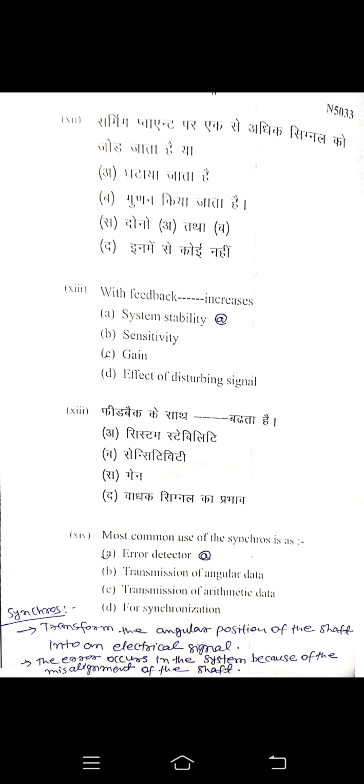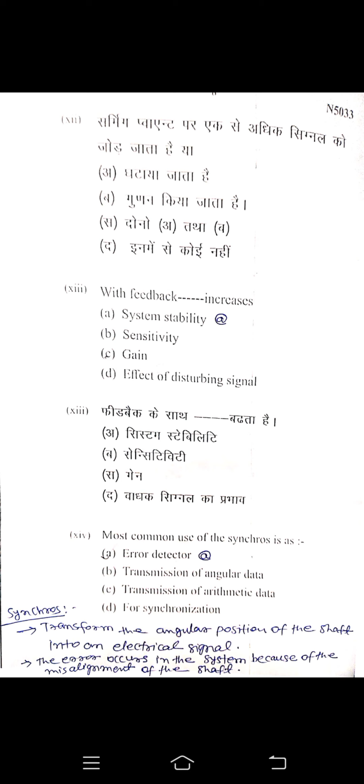Question 14. Most common use of the synchros is as. Here error detector is the correct answer because synchros, both transmitter and receiver, are types. This is the common feature of synchros, error detecting. Synchros is a device which transforms the angular position of the shaft into an electrical signal. The error occurs in the system because of the misalignment of the shaft.